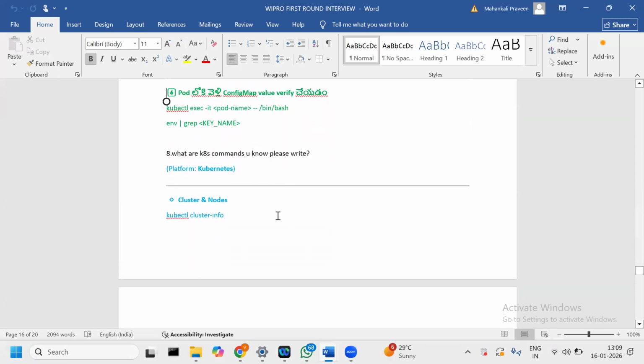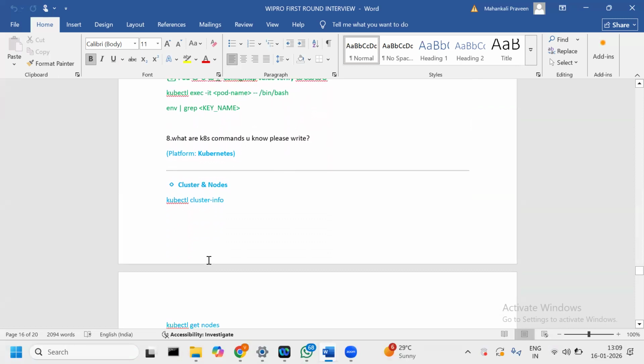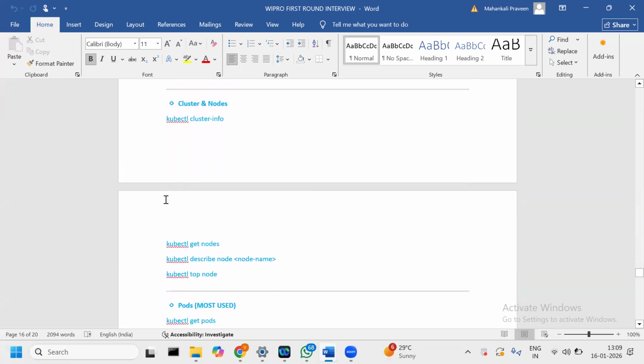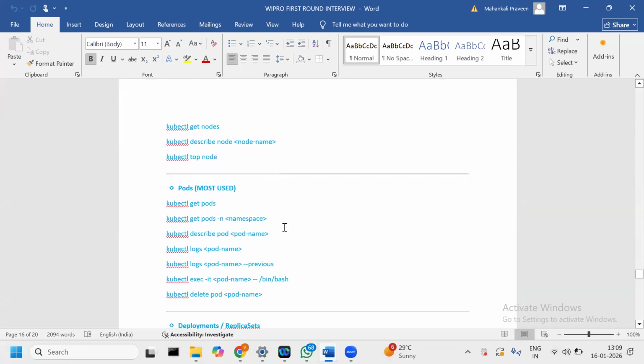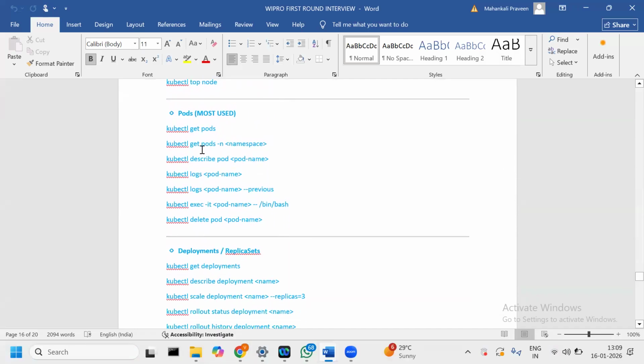What are the commands they asked? For these commands, I explained. So kubectl get nodes, describe the nodes and top nodes, and the pod commands: get pods, get pods in a specific namespace, describe the pod in the specific namespace, get the logs, and I know how to log into that pod and how to delete the pod.